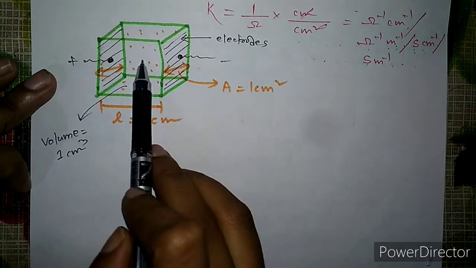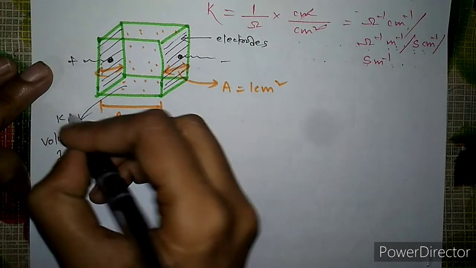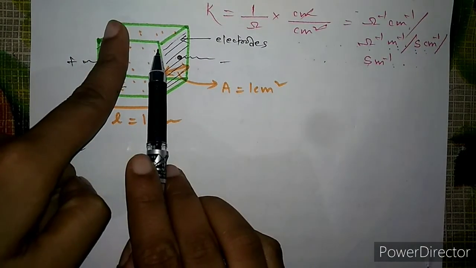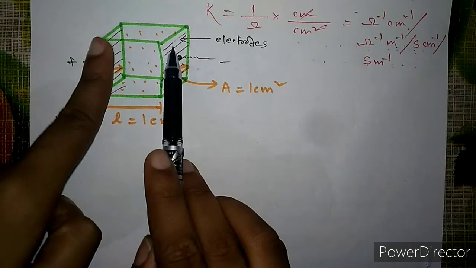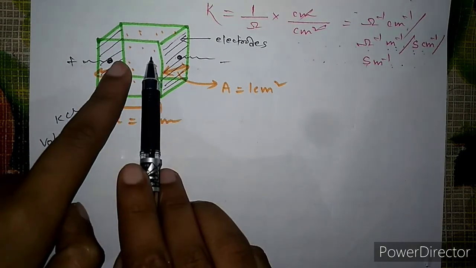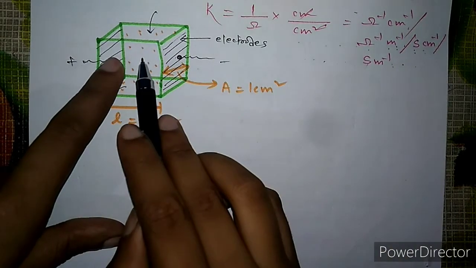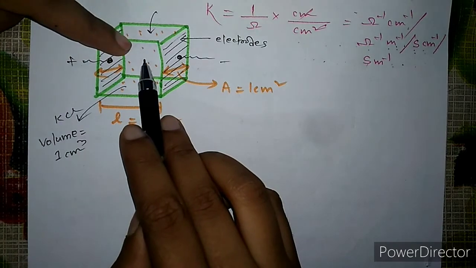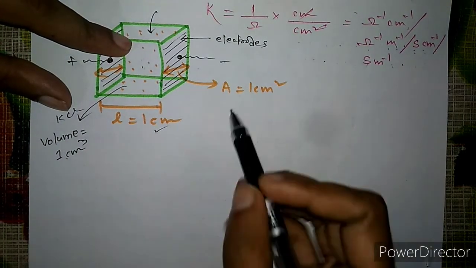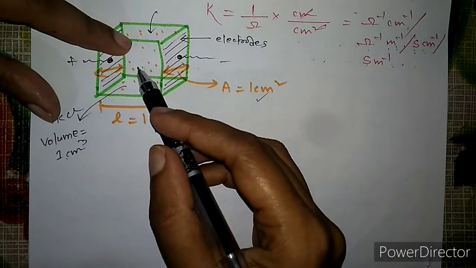Say we take any electrolyte, say KCl. The electrolyte present in this gap will be filled and will occupy some volume. So the volume of this electrolyte will be 1 centimeter cube, because the length is 1 centimeter and the area is 1 centimeter square. So what will the volume be?